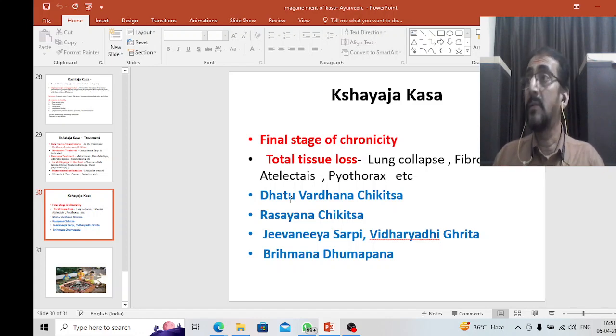Now this is about the Kasa. Kshayaja Kasa, Kshataja Kasa and the whole Kasa are basically mentioned by Charaka, and this explanation includes the adult patient also.